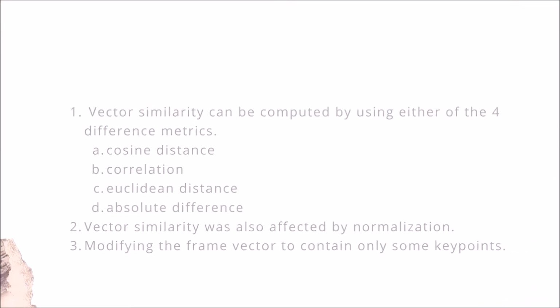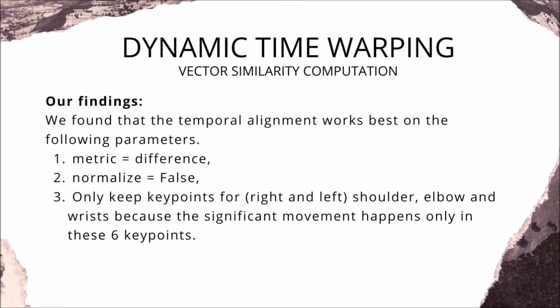So we found that the absolute difference metric, along with no normalization and selecting only 6 key points, both the right and left shoulder, elbow and wrist key points, was giving good results in our dynamic time warping implementation. Let me explain why this makes sense.